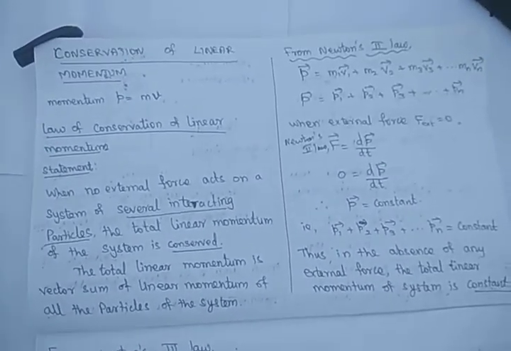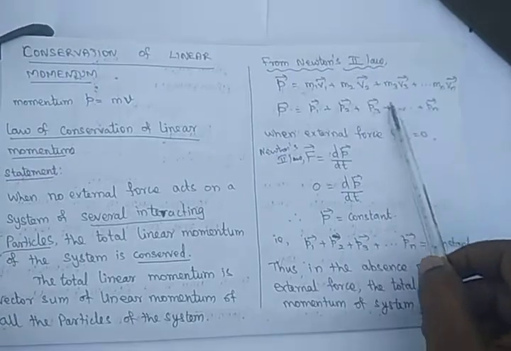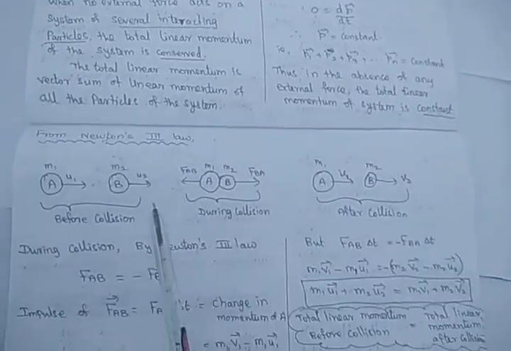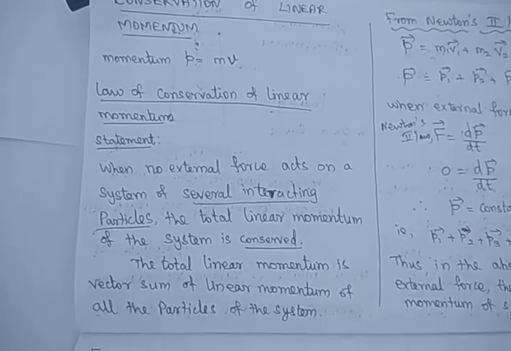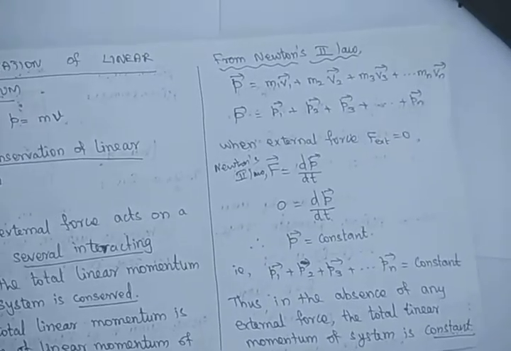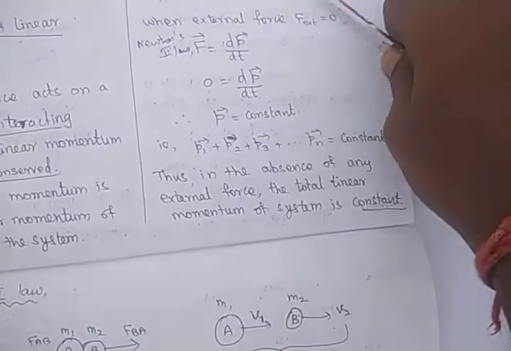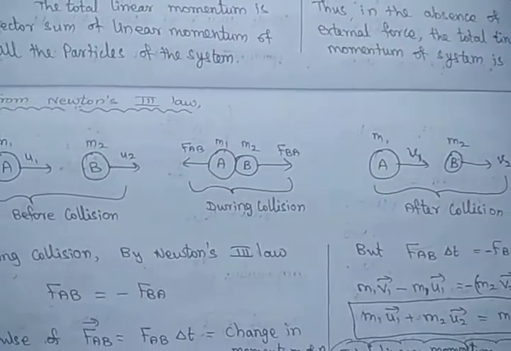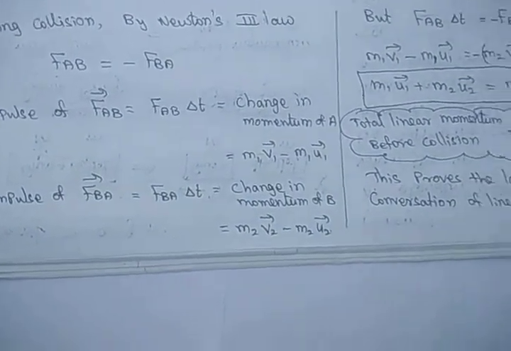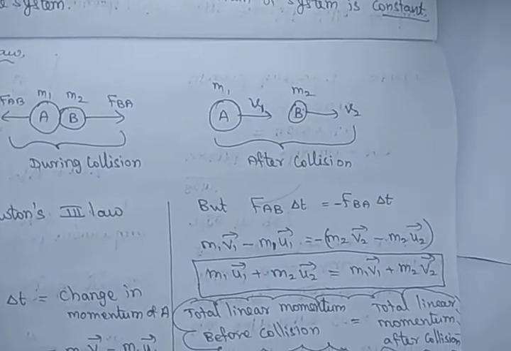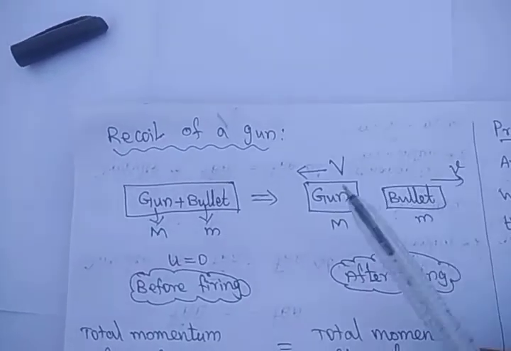So this is an important topic. The proof of the law of conservation of linear momentum is explained by using Newton's second law as well as Newton's third law. I will show these pages slowly for your reference. Newton's second law proof: simply, if the force is zero, the momentum becomes constant. That's all. So the law of conservation of momentum is very easy. If the applied force is zero, then the momentum becomes constant, or the total momentum before collision is equal to total momentum after collision.